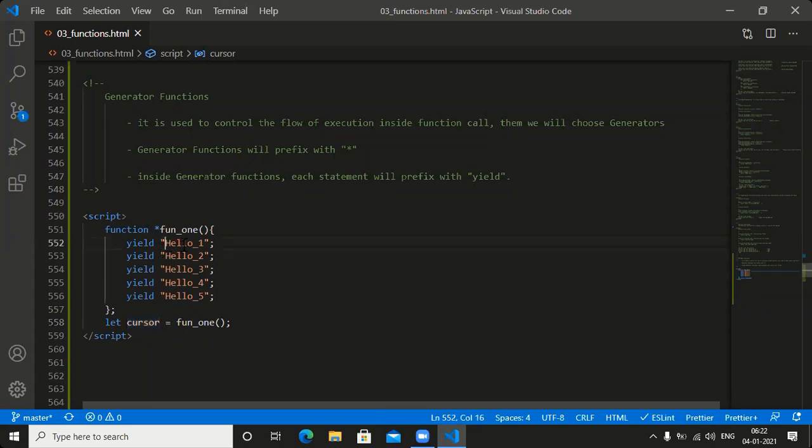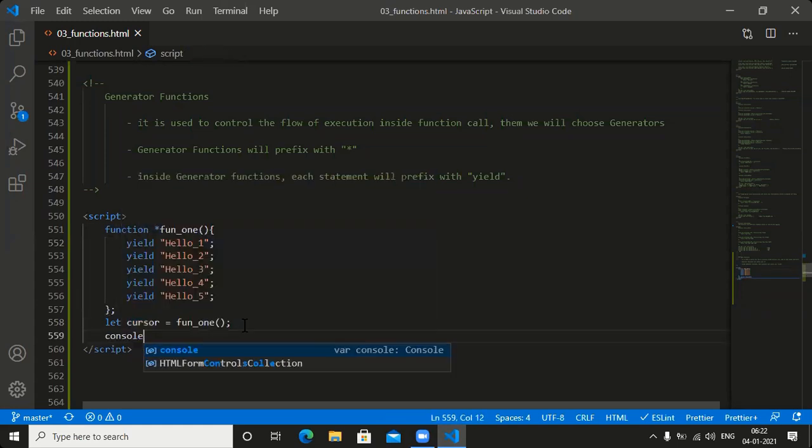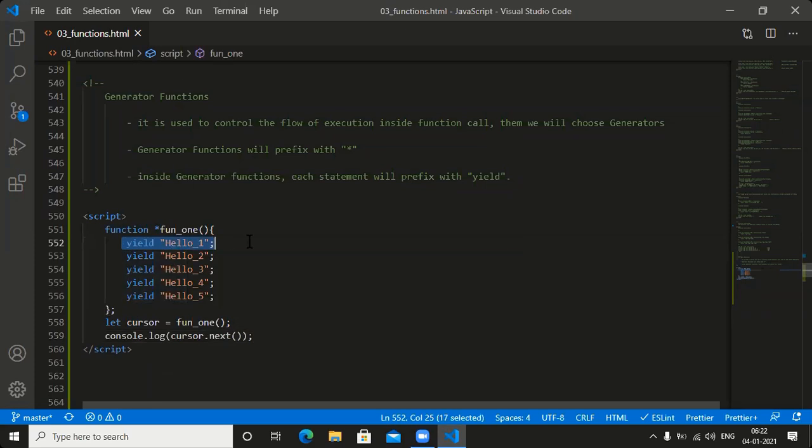If you want to execute this code, we need to move the cursor to the next line now. Yes or not? We need to move the cursor to the next line. See this one, console.log of cursor dot, which function do we need to call? The next function. Whenever we call the next function here, the cursor automatically moves to line number 552.